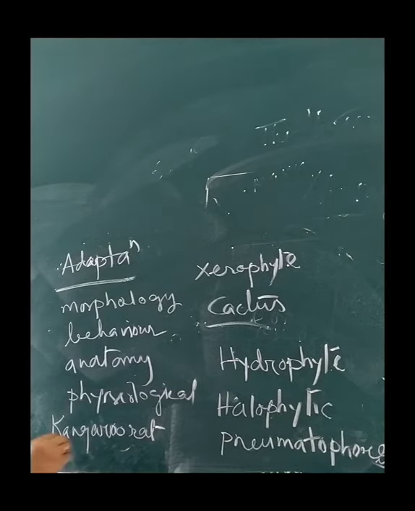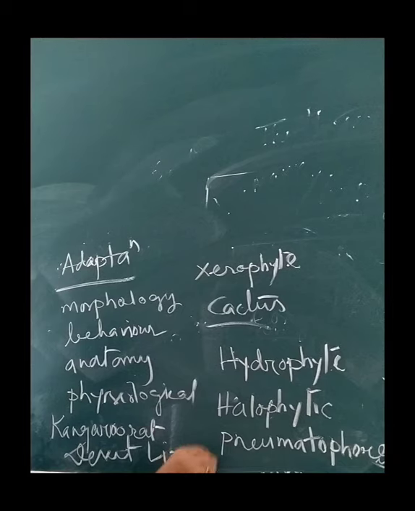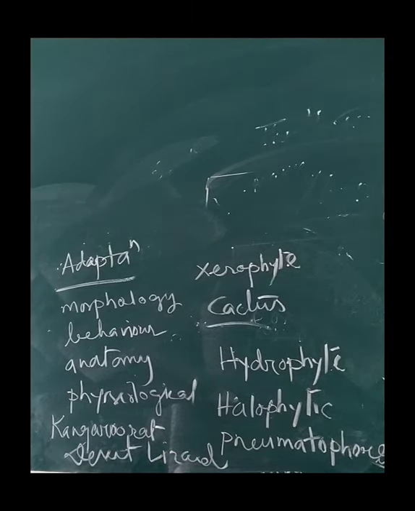Similarly, adaptation in desert lizard. What happens in desert? They absorb heat from the sun when the body temperature drops below their comfort zone and move into shade when the ambient temperature starts increasing. And some species burrow into the soil and escape from the above ground heat.